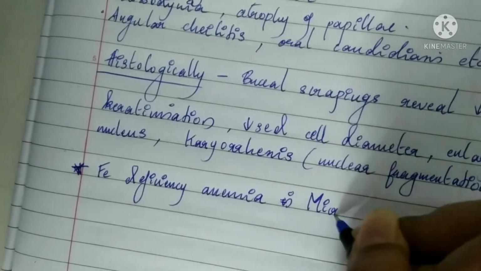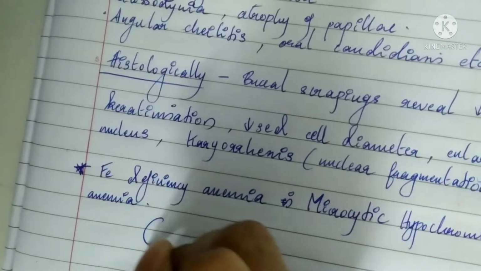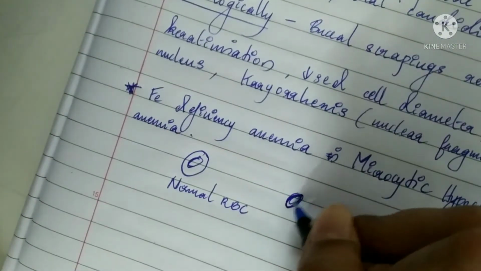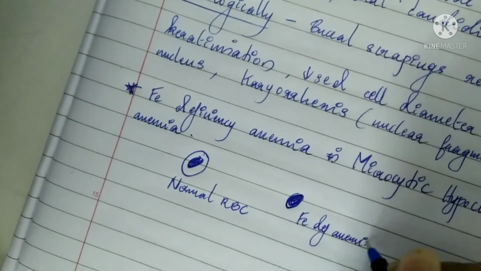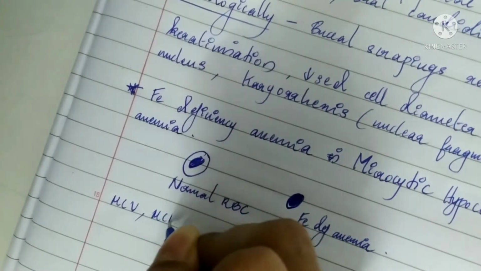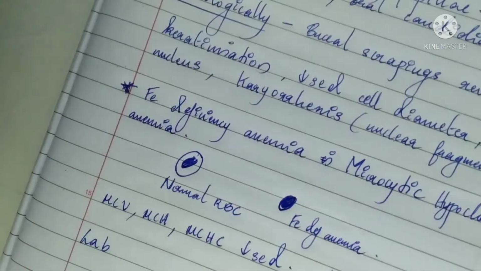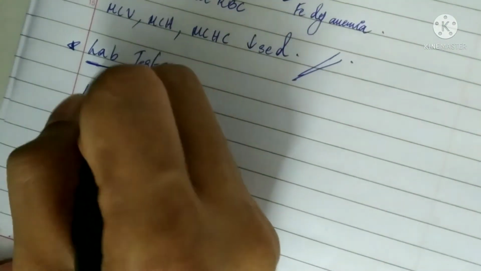We have discussed in the previous video that iron deficiency anemia is an example of microcytic hypochromic anemia, which means there is reduced hemoglobin content and the cell size is also reduced. So this is how the cell will look: the nucleus will be enlarged, the cytoplasm will be very scanty and the cell diameter will be very small. MCV, MCH, MCHC are all reduced, and thus iron deficiency anemia is characteristic like that.